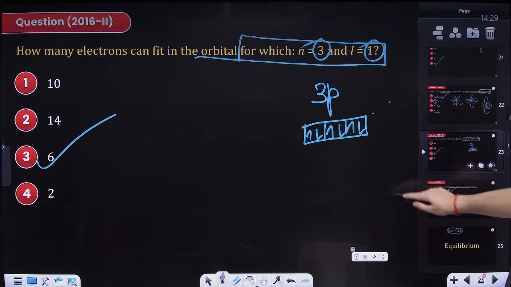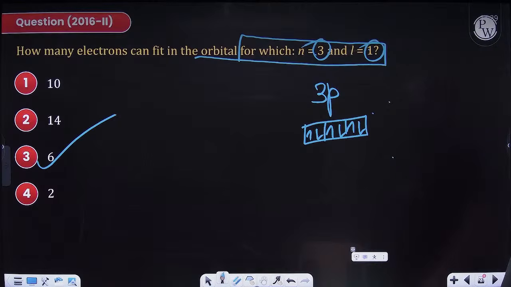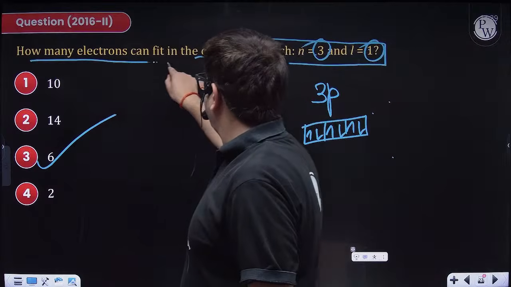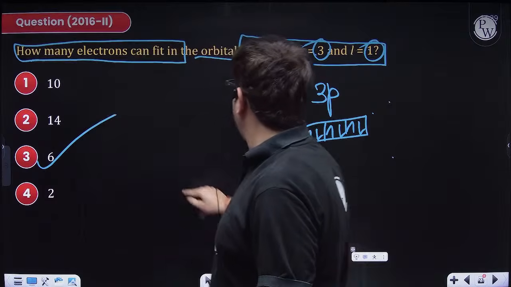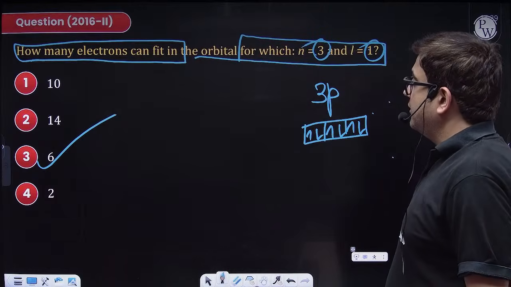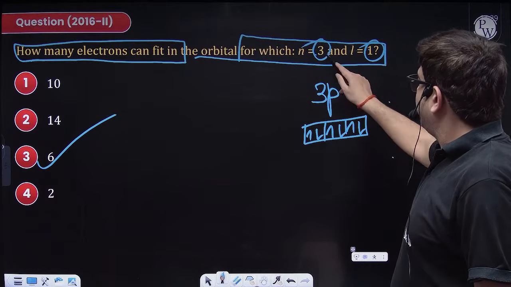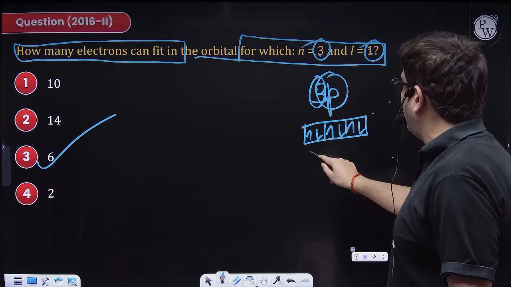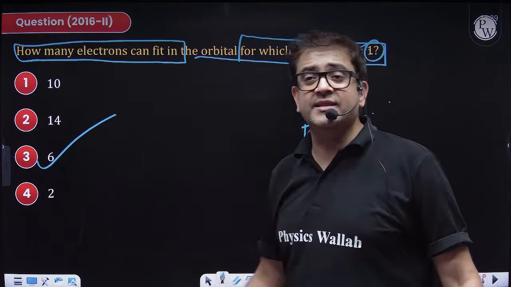This one: how many electrons can fit? For n equal to 3, l equal to 1, as in 3p, the orbitals are 3, so the electrons will be 6.